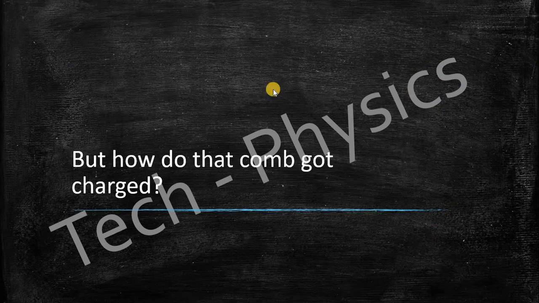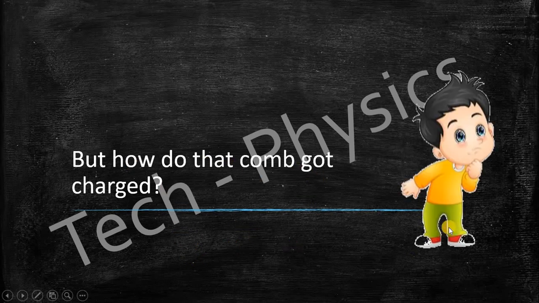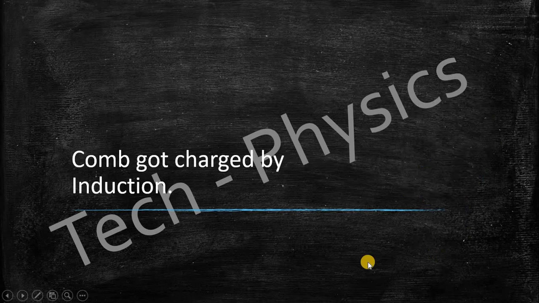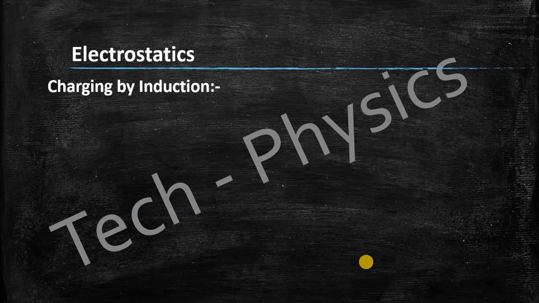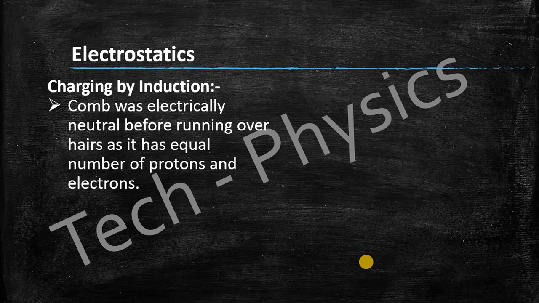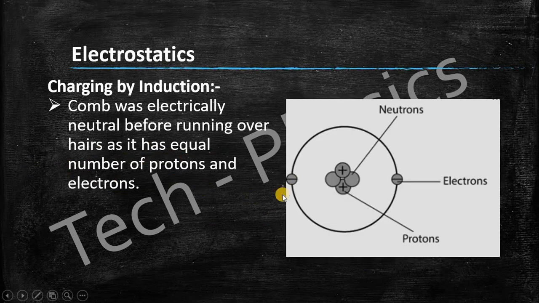So here comes the part which I was talking about, that we will discuss later: how did that comb get charged, right? So let's see. The comb got charged by induction. So let us see the process of charging by induction. The comb was electrically neutral before rubbing over hair, as it has an equal number of protons and electrons, right? Here you can see two protons and two electrons, and it is electrically neutral because two positive charges will cancel two negative charges and it will become neutral.